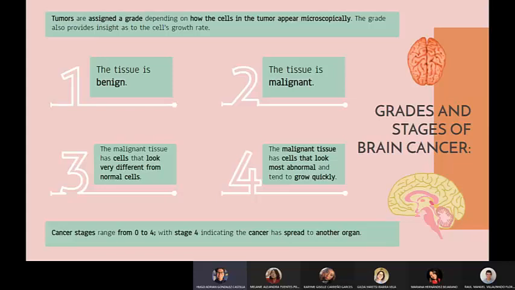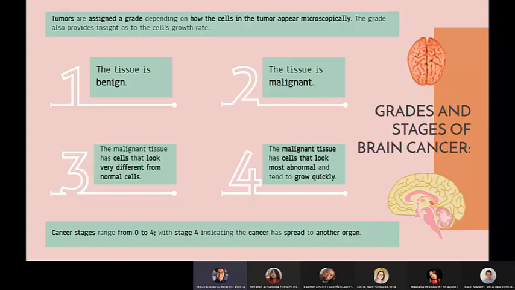Grade 1, the tissue is benign. Grade 2, the tissue is malignant. Grade 3, the malignant tissue has cells that look very different from normal cells. And grade 4, the malignant tissue has cells that look mostly normal and tend to grow quickly.